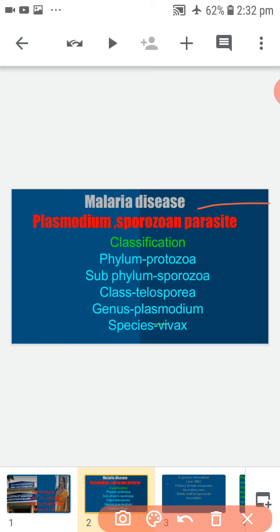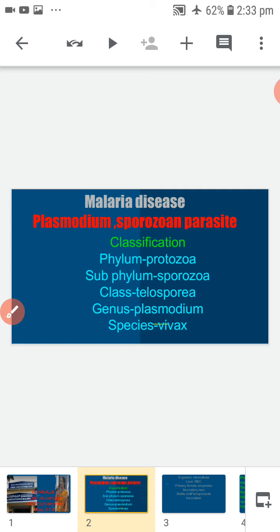Malaria is caused by which parasite? Plasmodium vivax. The systematic position of Plasmodium vivax. Classification: phylum Protozoa, subphylum Sporozoa, class Telosporea, genus Plasmodium, species vivax. First of all, among the protozoans, Plasmodium is one of the most harmful parasites of man.